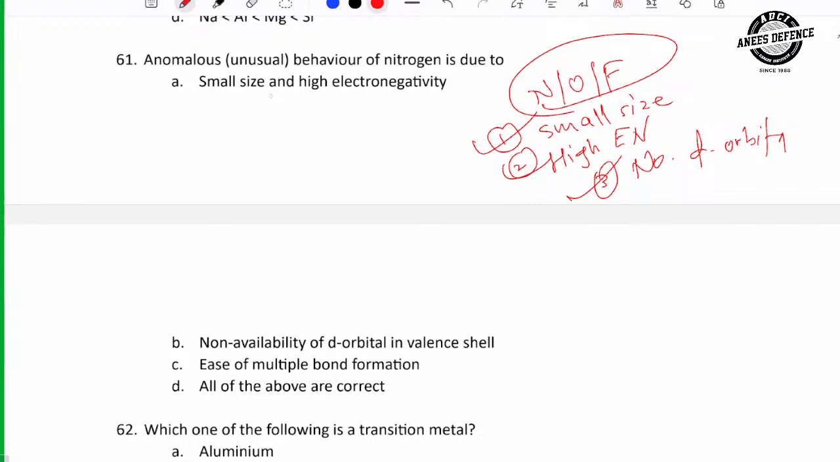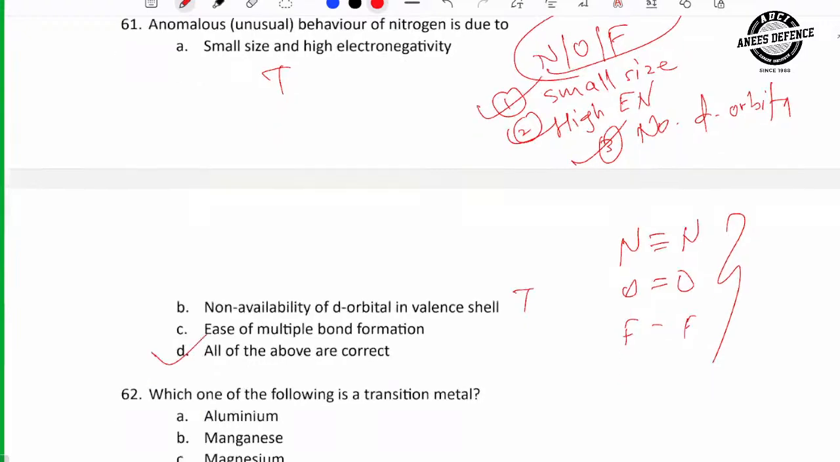So, small size and high electronegativity, yes, true. Non-availability of d orbital, true. Ease of multiple bond formation. Nitrogen forms triple bond, oxygen forms double bond, and fluorine forms single bond. So they can form single, double, triple bond. So all options are correct.